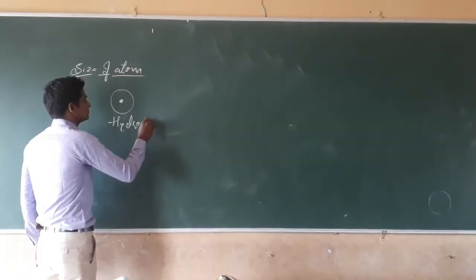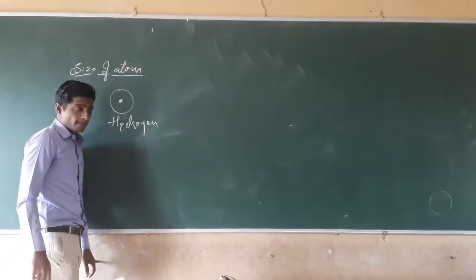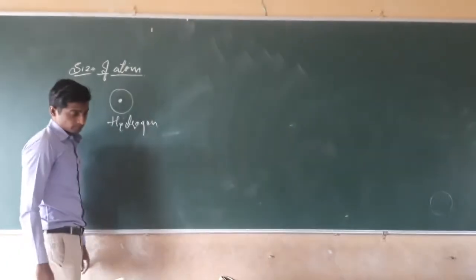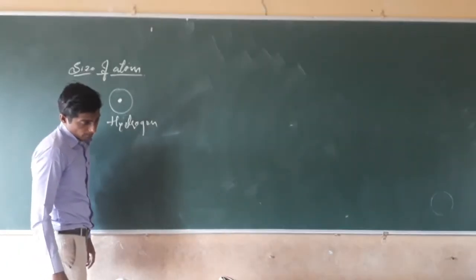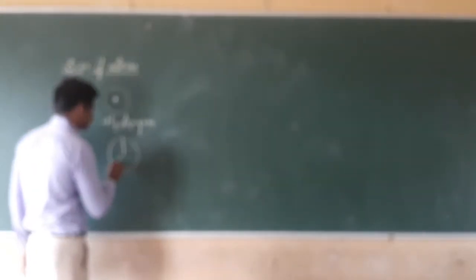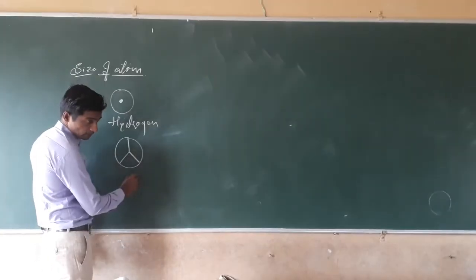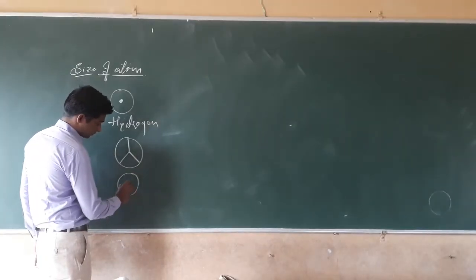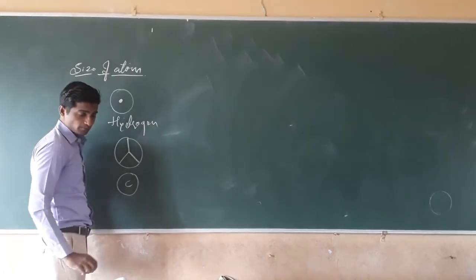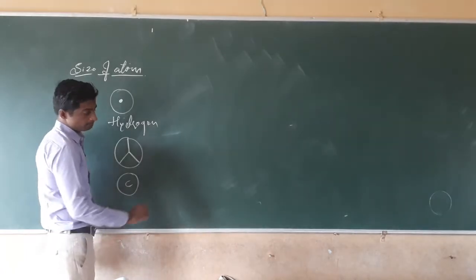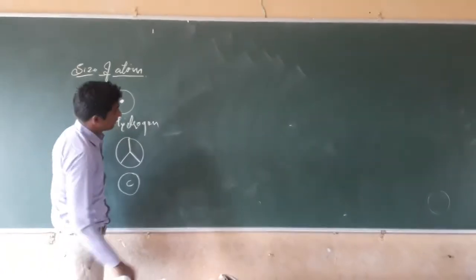This one is hydrogen. Then phosphorus, in that way. Phosphorus, and next, copper. After this one, sulfur.